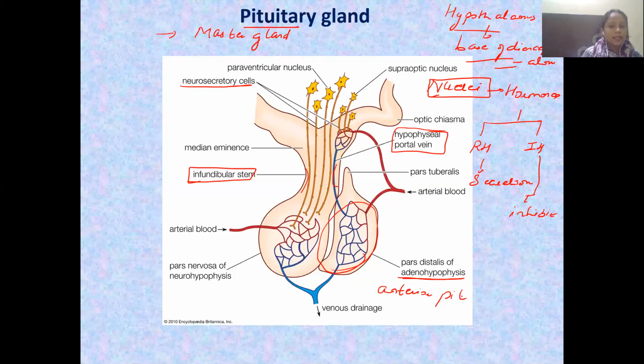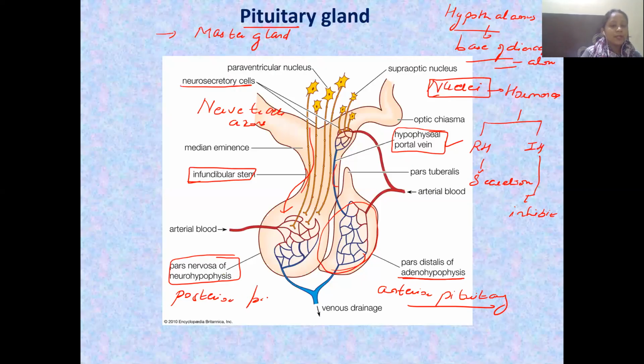What do we call it, guys? Anterior pituitary. So this is carried with the help of a portal vein, which is known as the hypophyseal portal vein, and we call this system a hypophyseal portal system. Okay, now apart from that, hypothalamus has certain nerve tracts also, nerve fibers we can call them, and the axons of these nerve fibers are going to carry the secretions to where? To the pars nervosa of the neurohypophysis, that is the posterior pituitary.